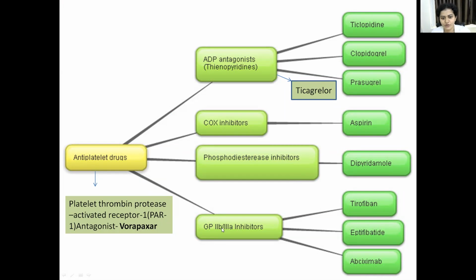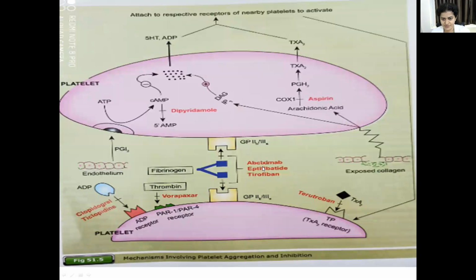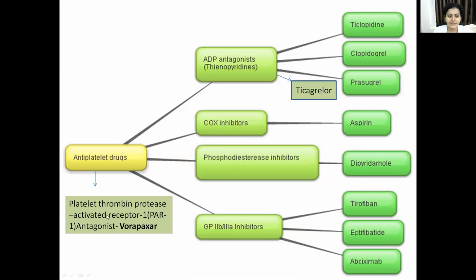Then next are the glycoprotein 2B and 3A inhibitors, that is tirofiban, eptifibatide, abciximab. These are the three drugs. Then the last is Vorapaxar, which is a recently developed drug, a platelet thrombin protease activated receptor, PAR. Protease activated receptor. So it is a platelet thrombin protease activated receptor 1 antagonist.